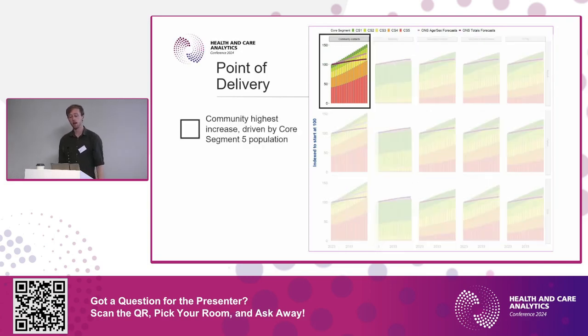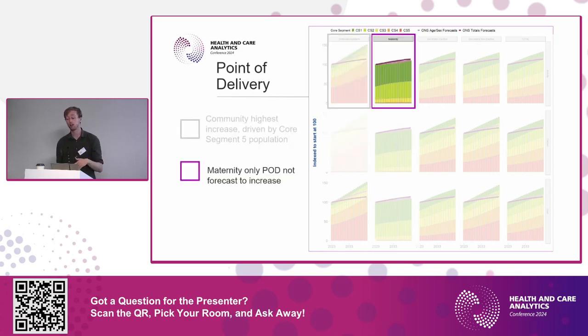Some things to highlight. Community care has the highest proportional increase in all 3 actually, activity, cost, and carbon. And that's driven by the core segment 5 population, so you can see that red bar increasing such a high proportion. If you look at this compared to something like maternity, you can see there's not many core seg 5 people who are having babies, which kind of makes sense.